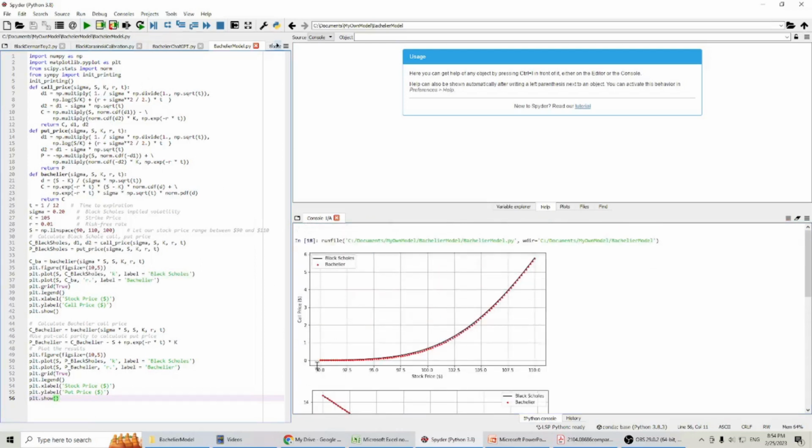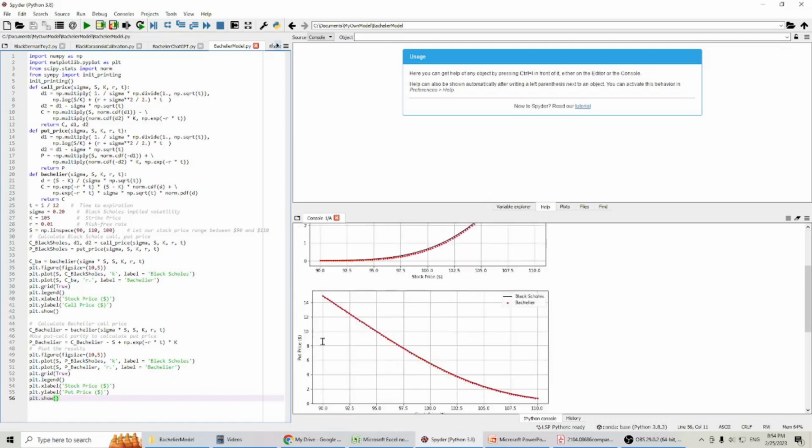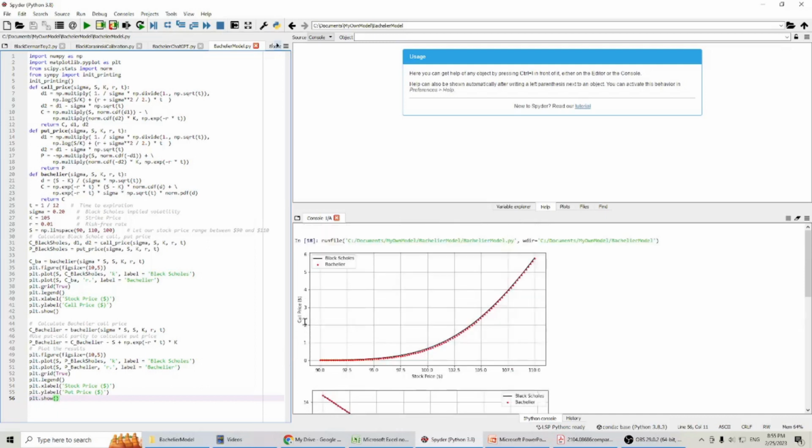You can see the top graph is showing the call price and the bottom graph is showing the put price. This blue line is the Black-Scholes model price, and the red dot is the Bachelier model's price. You can see the call price goes up when the stock price goes up.